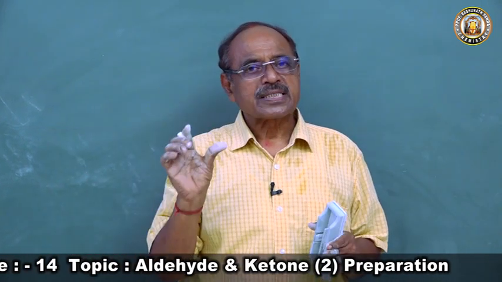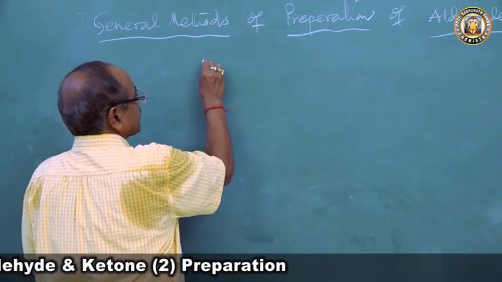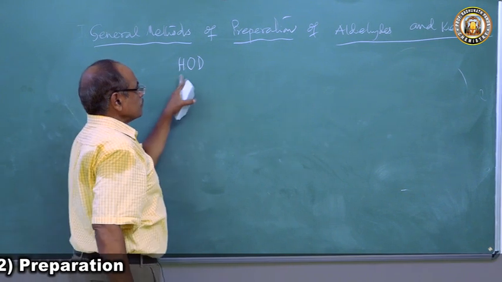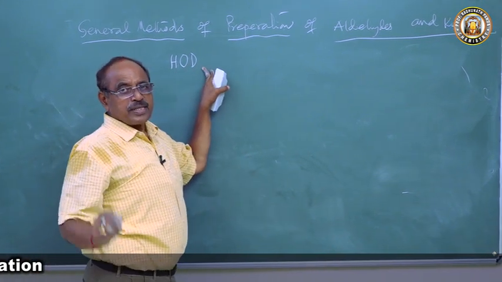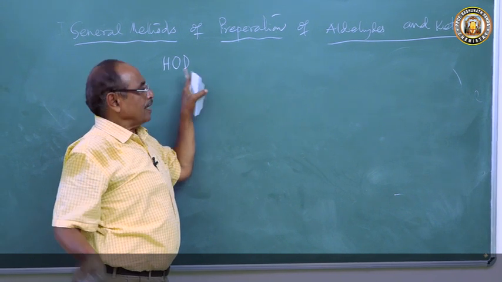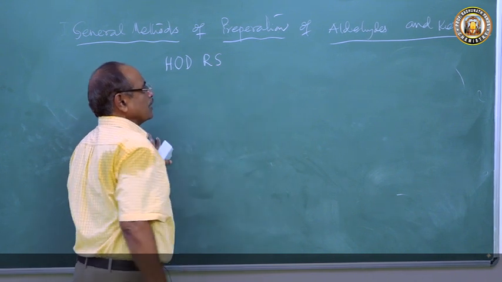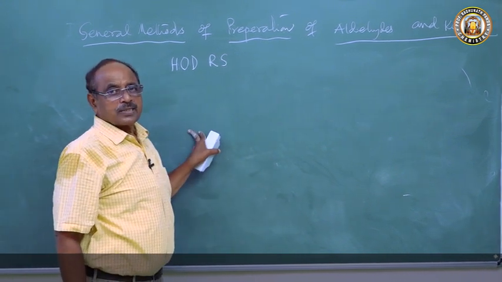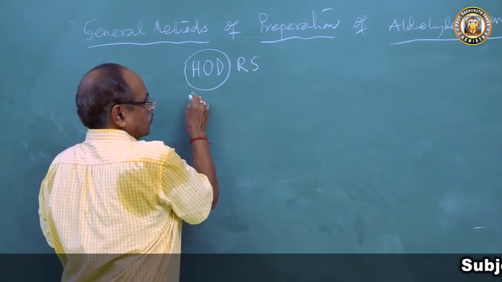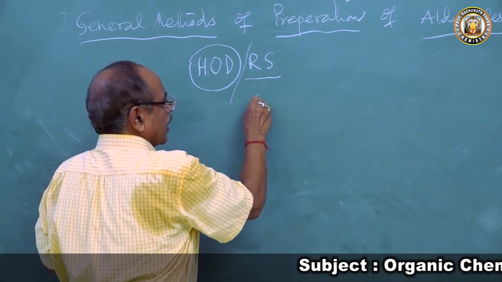Now the same mnemonics I am giving you here. The preparation of aldehyde can be done here as HOD, head of the department, HOD chemistry, HOD physics, HOD biology, like this. HOD what? Royal Society. HOD Royal Society. So this HOD is a common method for all. Aldehyde and ketone can be prepared, and this RS is only for aldehyde.